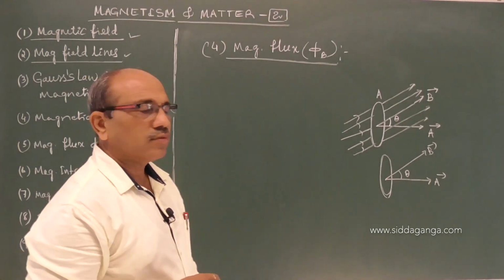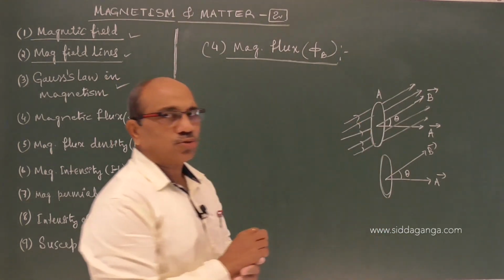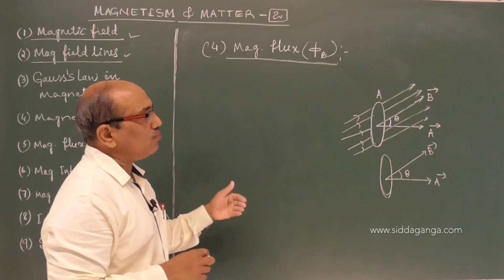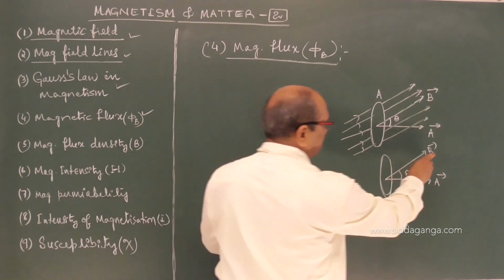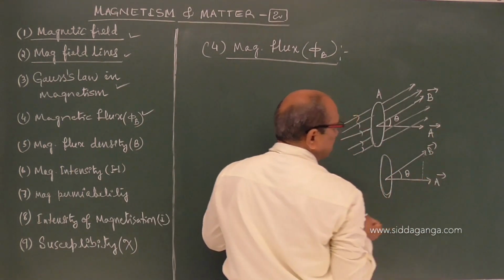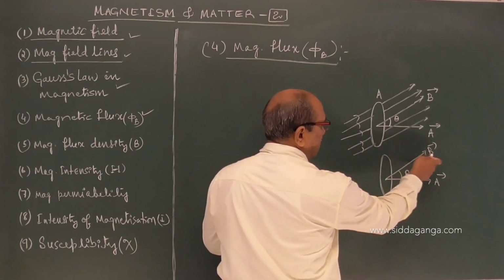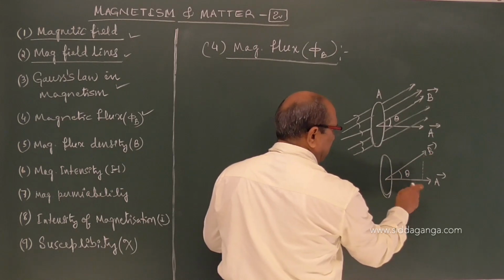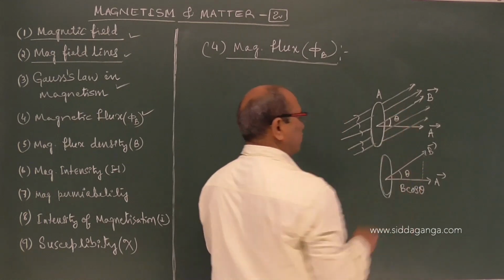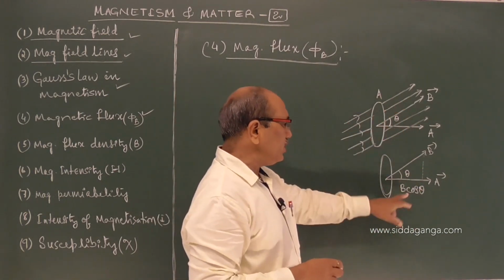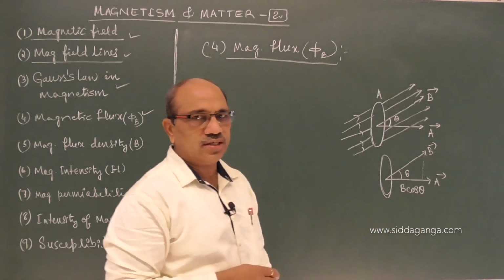Magnetic flux is nothing but the total magnetic lines of force passing through a surface held normal to the lines of force. Therefore, I have to consider the component of B, how much magnetic field normal to the surface will cross. When I take the component of B along A, you know well it becomes B cos theta, adjacent side by hypotenuse. Each line of force can have this magnitude, and the larger the area, the flux increases.